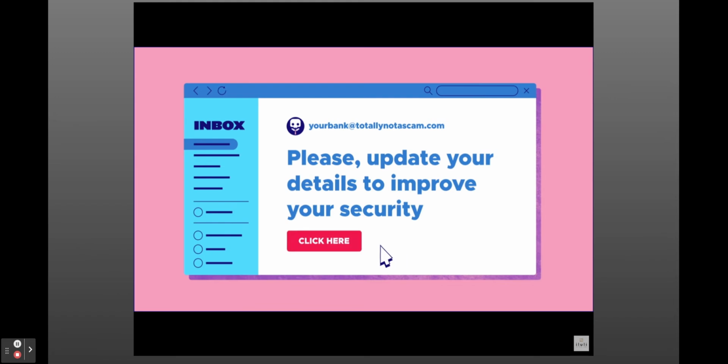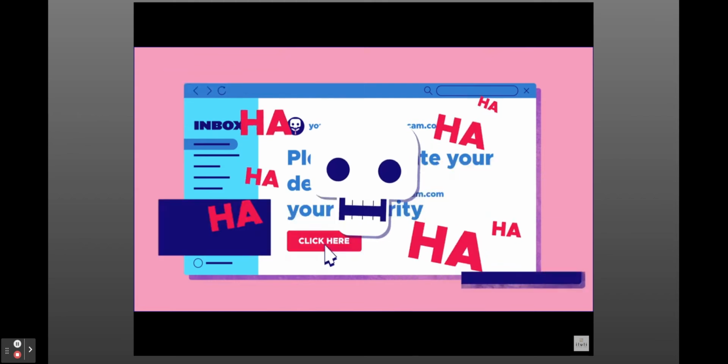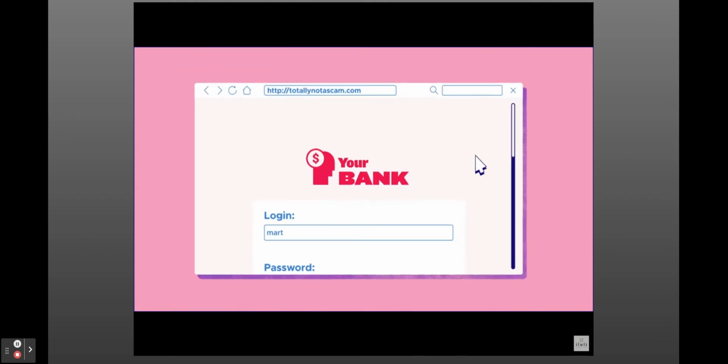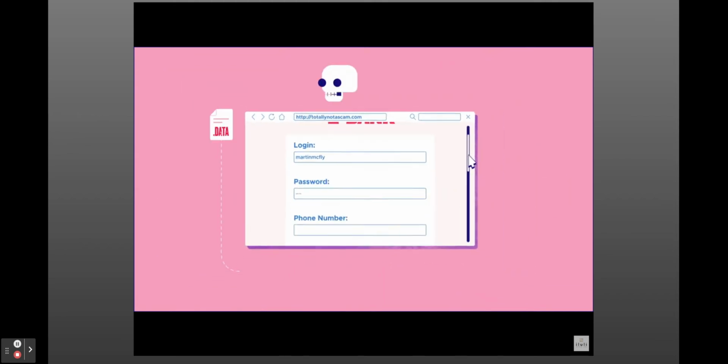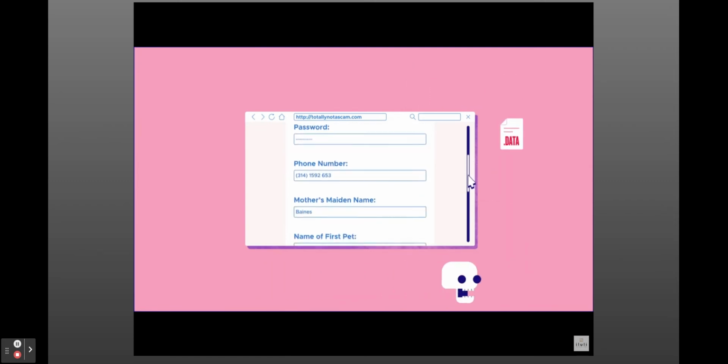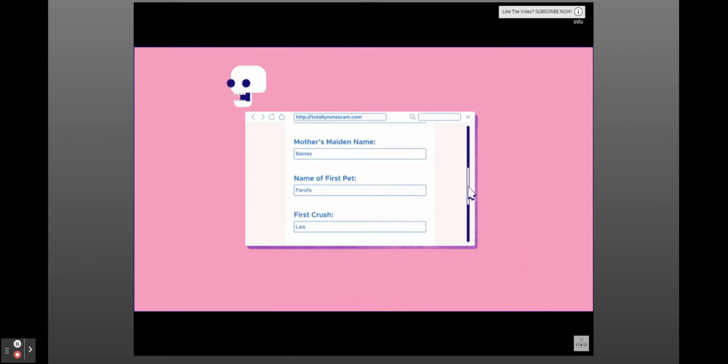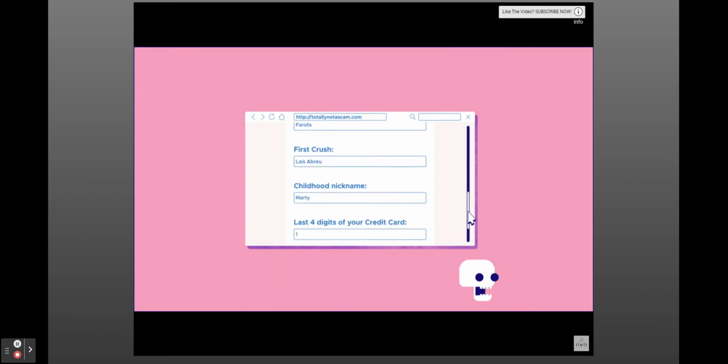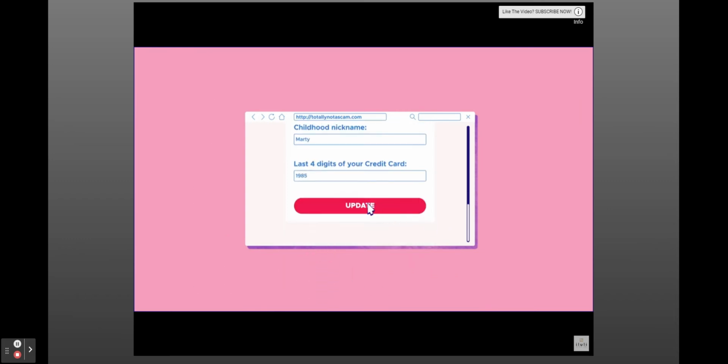They've even provided a handy link that will take you straight to the relevant page. Great. Except that email isn't from your bank, it's from me. And I've set up a very convincing website that looks just like your bank site. So when you click my link and follow the bank's instructions, what you're actually doing is giving me all your login information and whatever personal or banking data I've asked for.